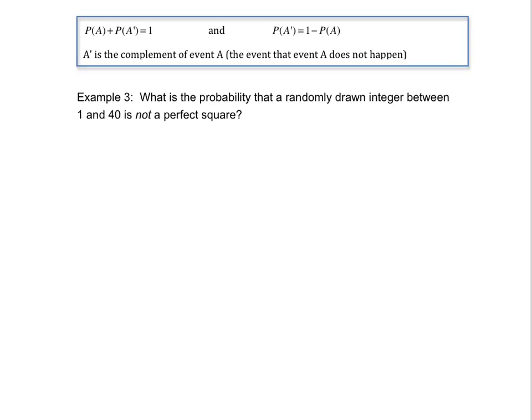And so they always need to add up to 1, right? Because the probability of A happening plus the probability of A not happening are going to be all your possible outcomes, and that's going to be 100%. So if we just rearrange this equation right here, if we want to figure out what the probability of not A happening is, it would just be 100%, or 1, minus the probability of A occurring.